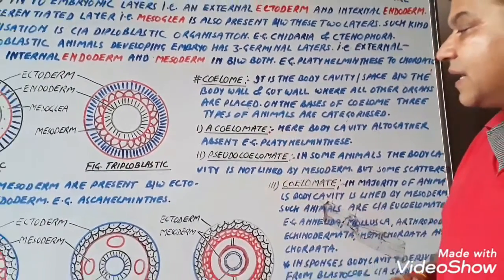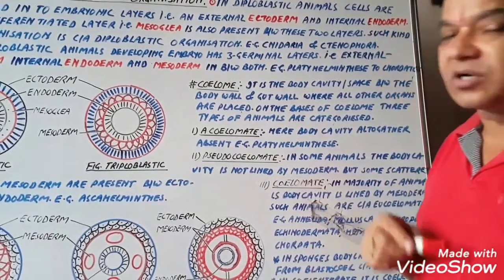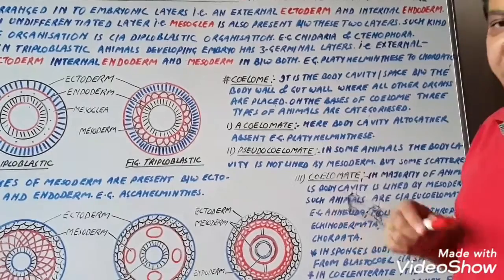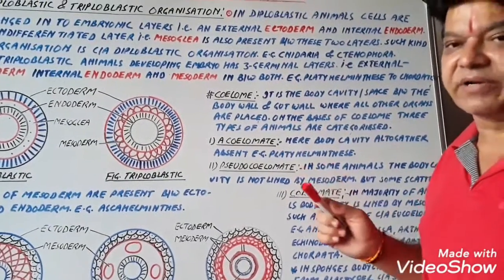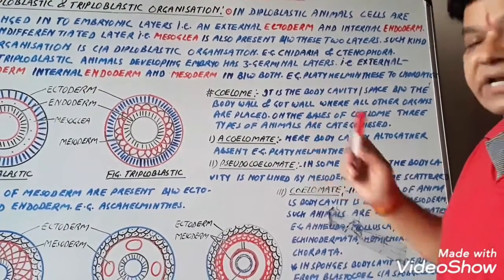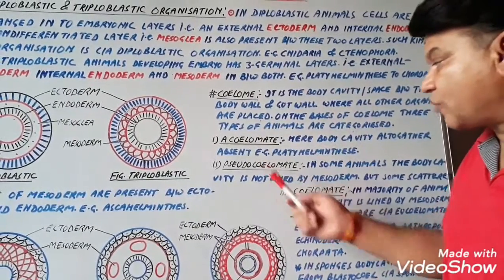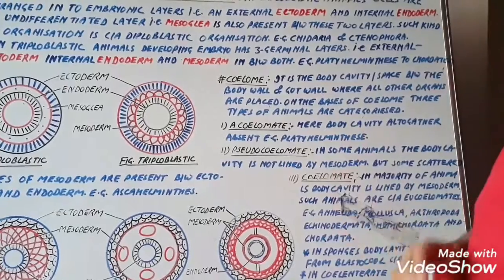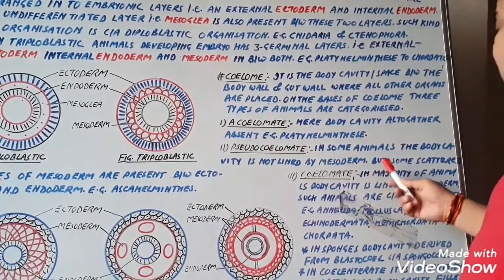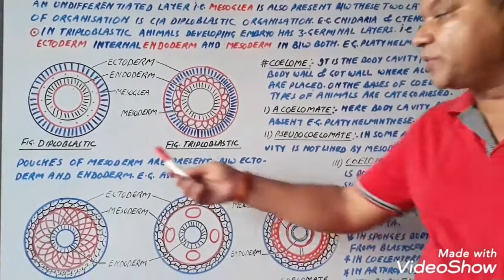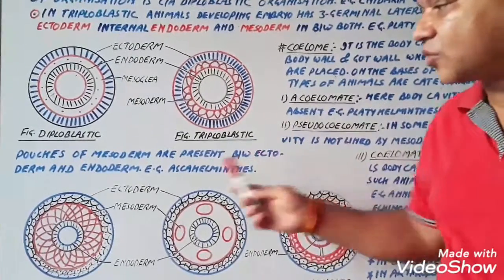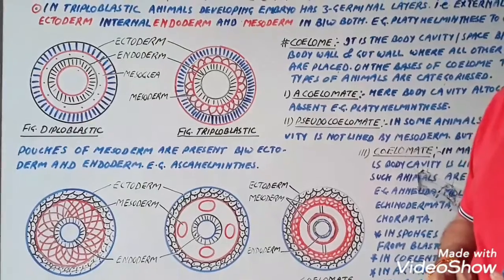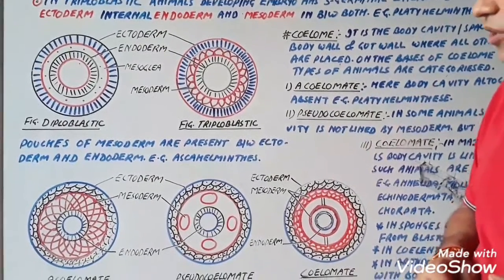Second is the pseudocoelomate. Actually, body cavity is lined by the mesoderm. ये mesoderm से lined होती है. और जहाँ पर कोई भी body cavity नहीं होती है, so mesoderm is present but not lining the body cavity. Such kind of organisms are known as acoelomate. Now, pseudocoelomate. Here, in some animals, the body cavity is not lined by mesoderm, but some scattered pouches of mesoderm are present between ectoderm and endoderm. For example, Aschelminthes, है ना? अभी हम डायग्राम के माध्यम से भी तीनों को देखेंगे बाय बाय से.